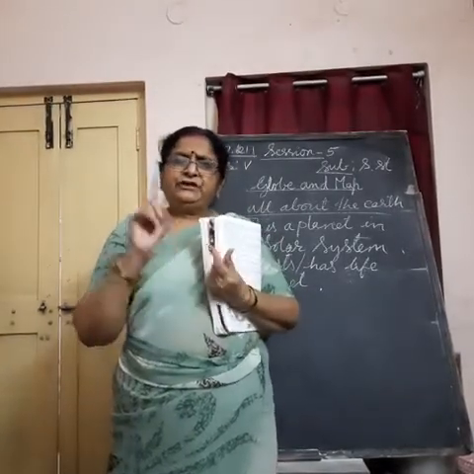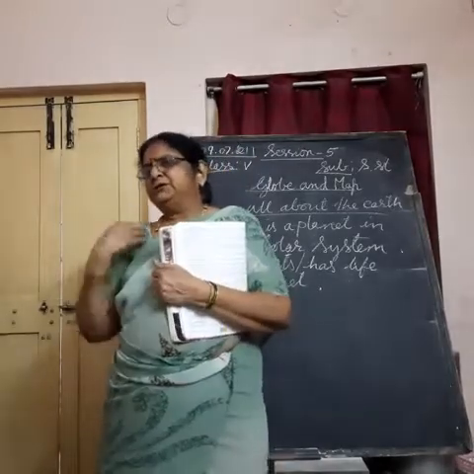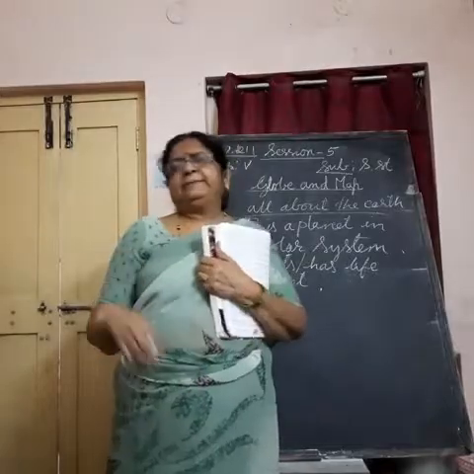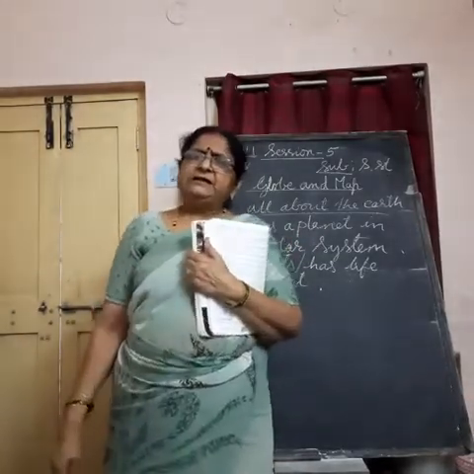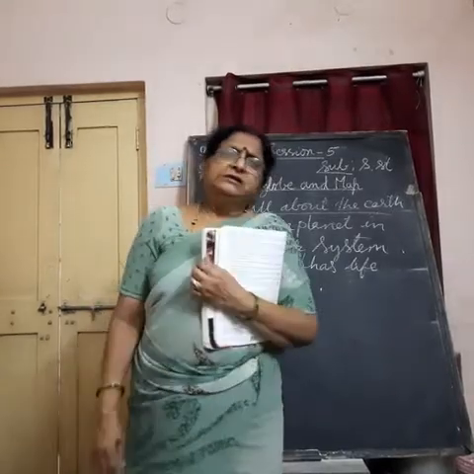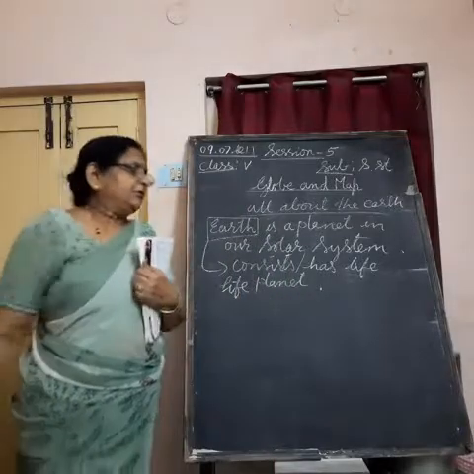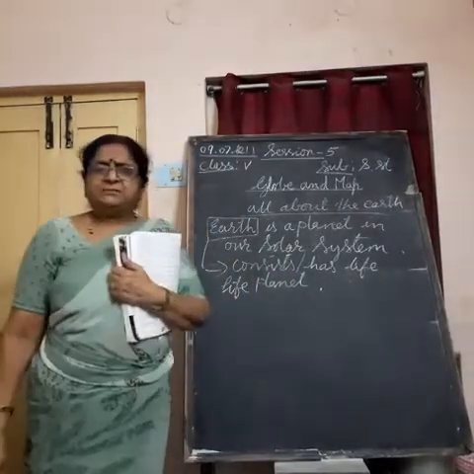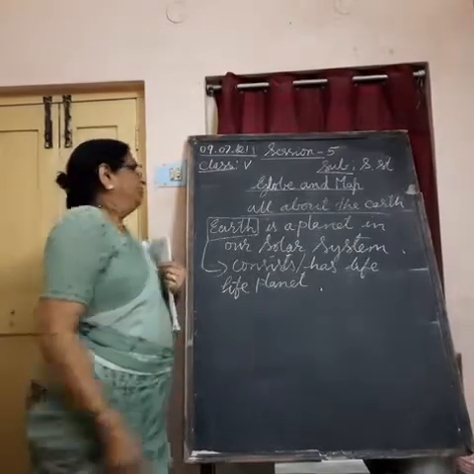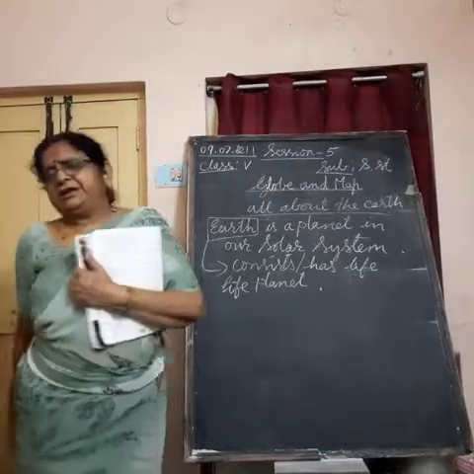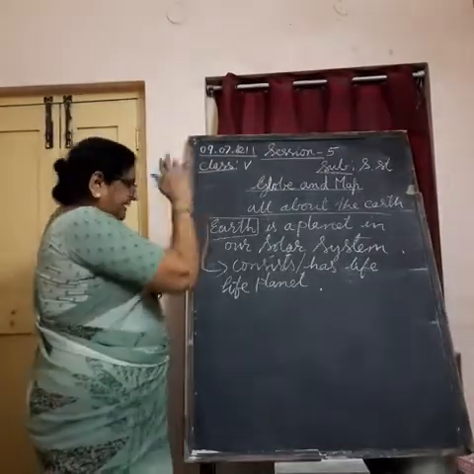Water, air and food are the basic needs of any living organism, whether it is a human being, an insect, or a big elephant or whale. Everybody needs food and water. These exist only on the planet Earth. That's why life is possible only on Earth, not on any other planet.